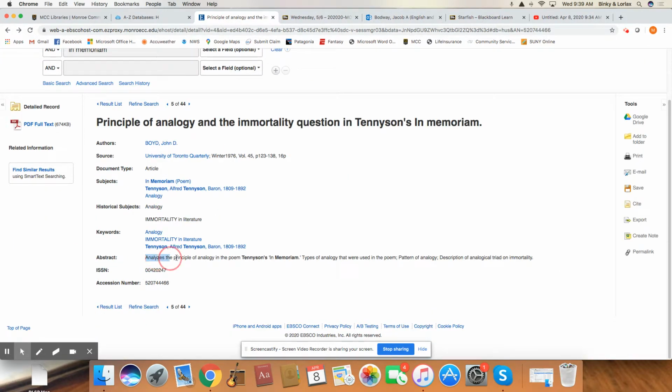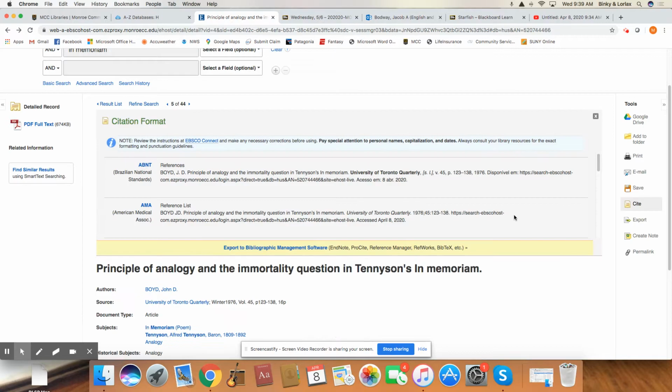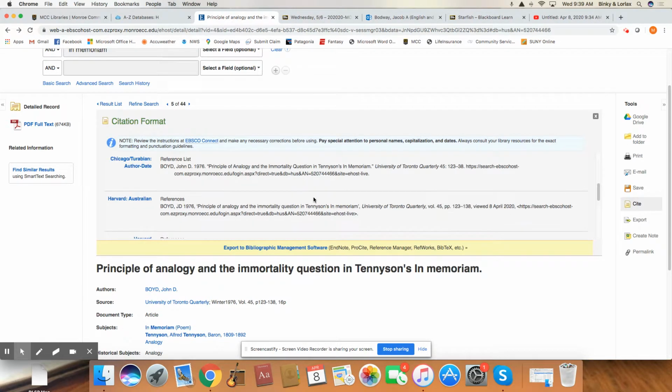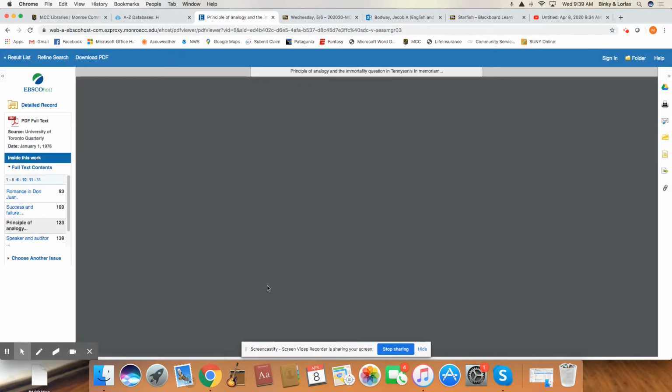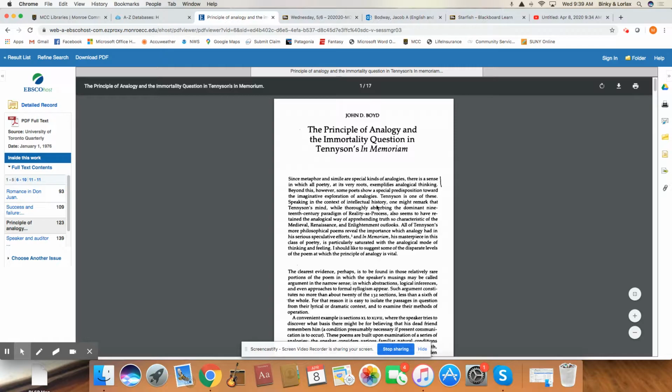The abstract is relatively short, okay? Here's the citation tool right here. So if you do want to use a source, the citation tool will take you to MLA, and you simply copy and paste this and put it in your final essay for the Works Cited page. The PDF full text document is right here. And again, it's another facsimile.